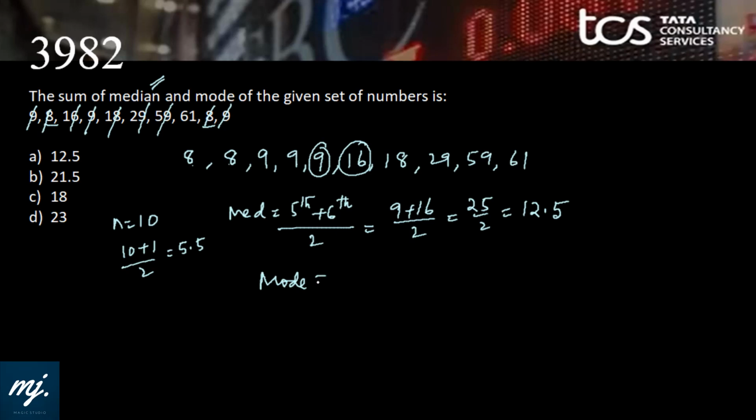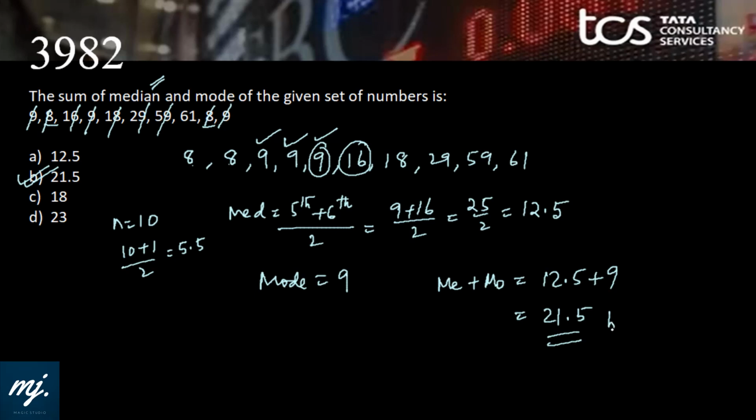And mode is the number occurring with highest frequency, that is 9. 9 is occurring with frequency 3. Now we need the sum of these two. So median plus mode is 12.5 plus 9, that is 21.5. And yes, that is in option B. So mark B and move on.